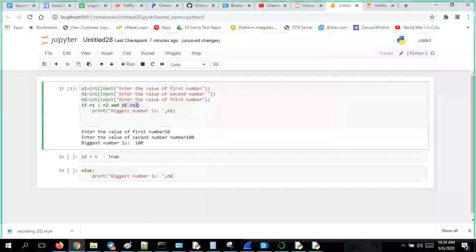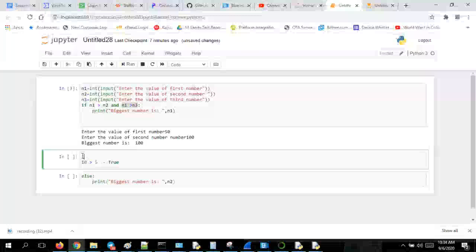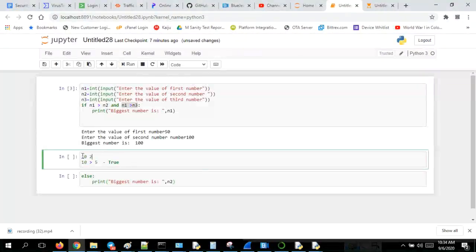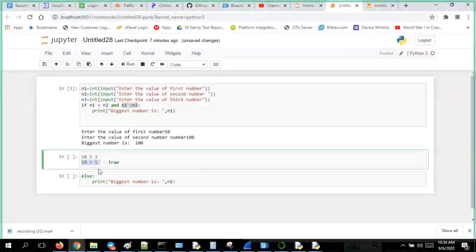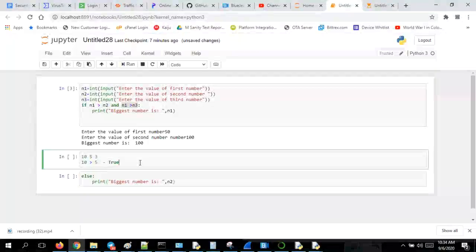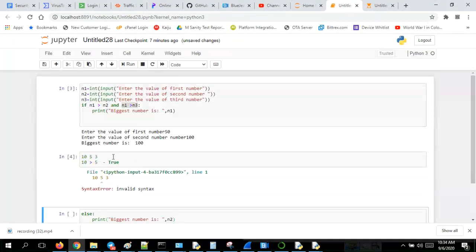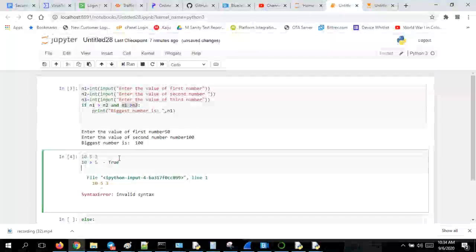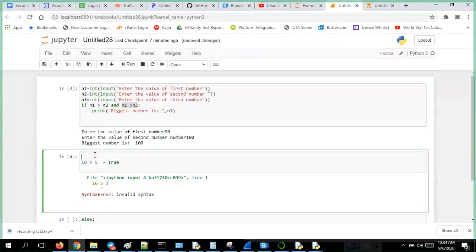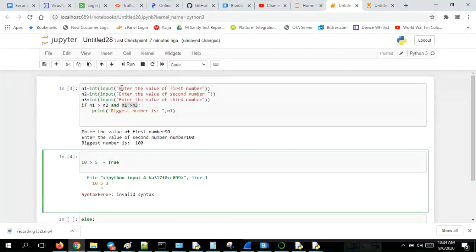N1 is greater than N3. Say for example, I have 3 values: 10, 5, 3. Three numbers are there. First, 10 is greater than 5. What will I get? True. Let me remove this. You just keep it in your mind: 10, 5, 3. Now, 10 is N1.